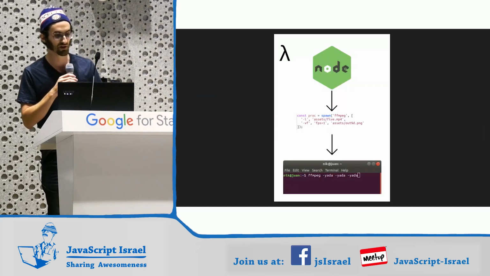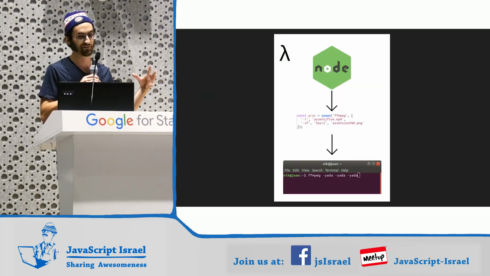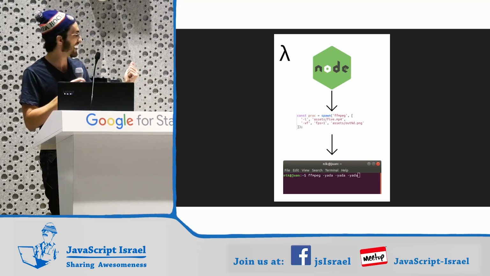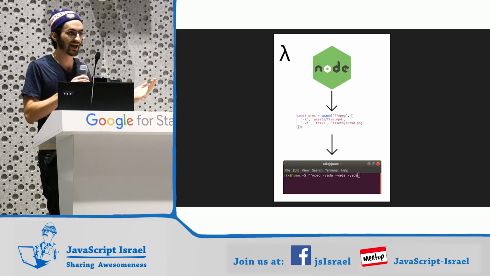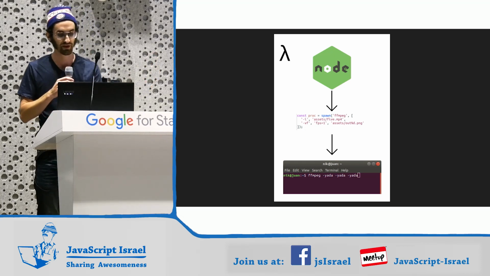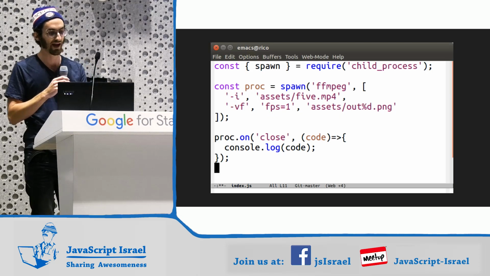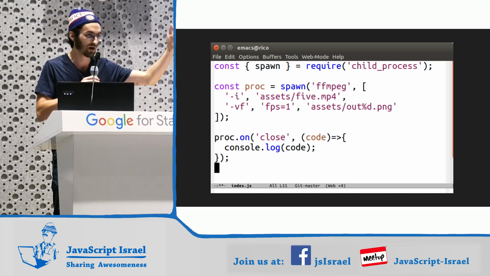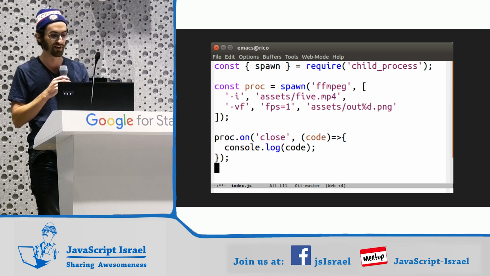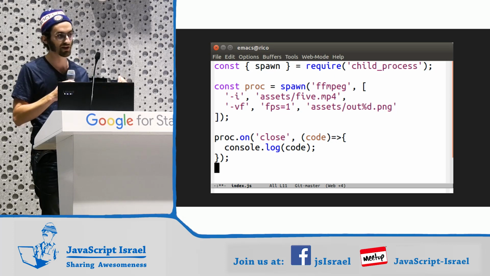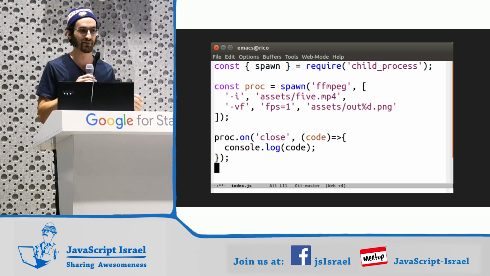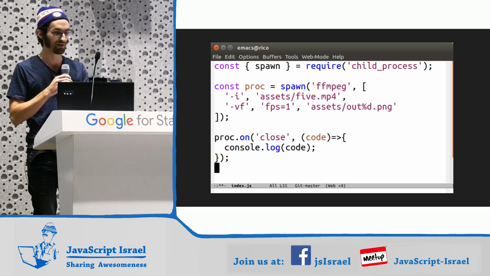And we get to see a little architecture diagram here of what we're doing. We have a node process. It runs a spawn, which is a child process, and that will run a command as if it's the command line. But in reality, we're going to run our VF with an FPS of 1, which is going to create PNG files of slices of our frames from our video. So that's the actual code that I wrote in my actual text editor. I think we went 4 for 4 today with light theme backgrounds in the text editor. So, woo!